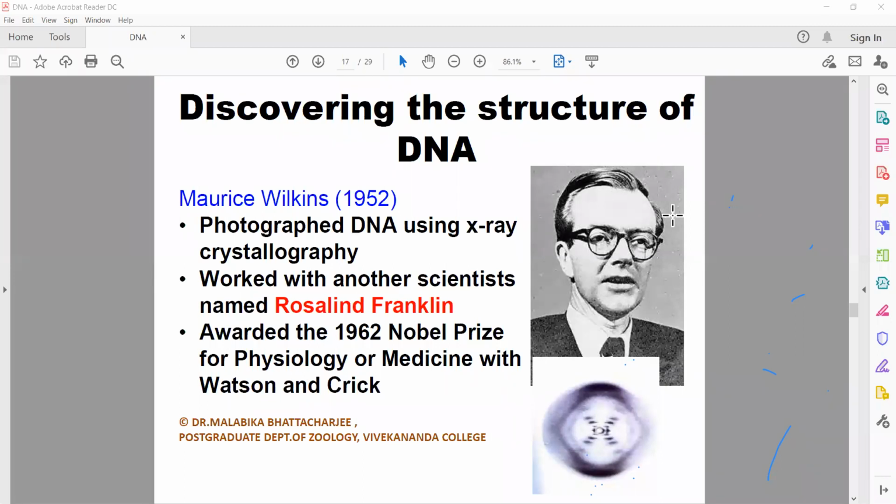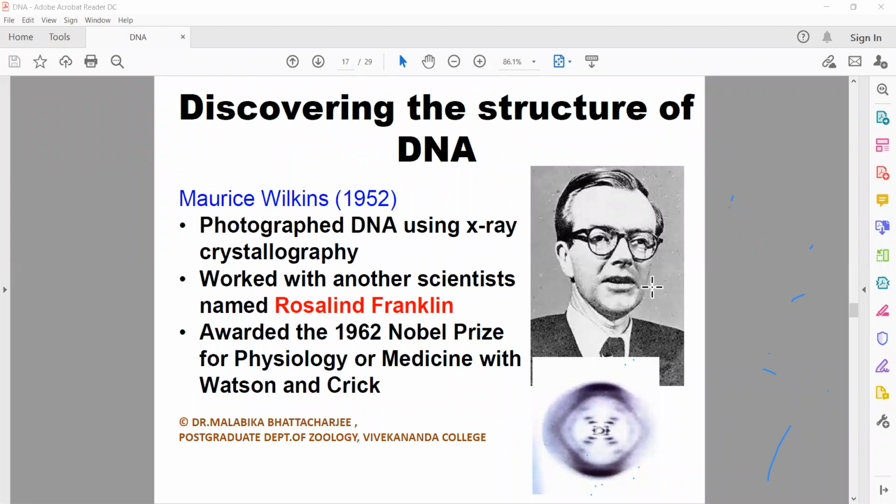and the X-rays will fall on a plate, and the plate will give a picture of how the molecules are arranged in that element. So this is how she used to crystallize DNA. She used to pass X-rays over DNA, and then she used to get these photographs of the X-ray crystallography of DNA. So this is how she used to get those photographs.